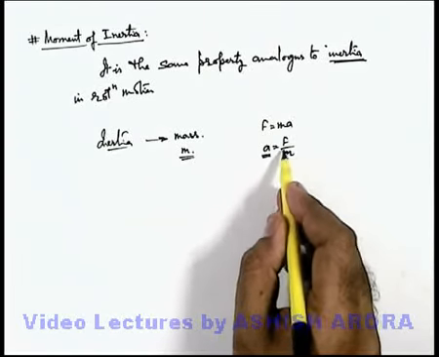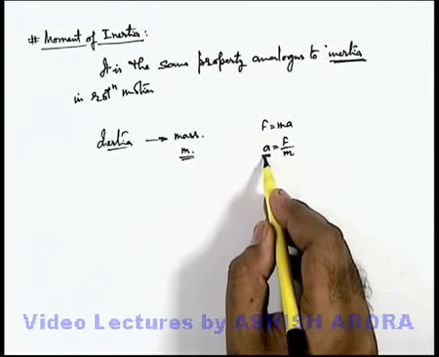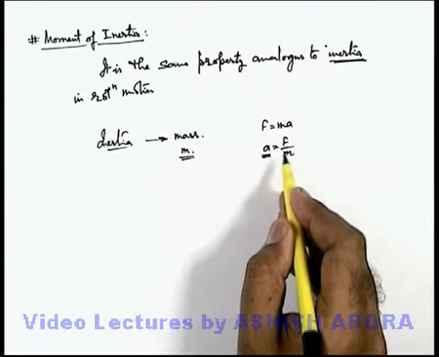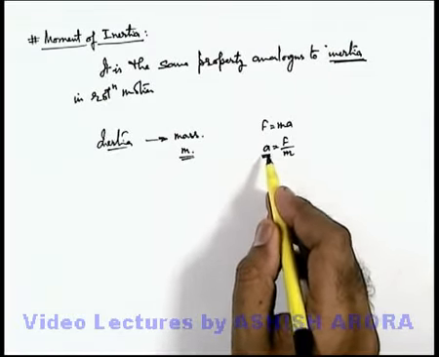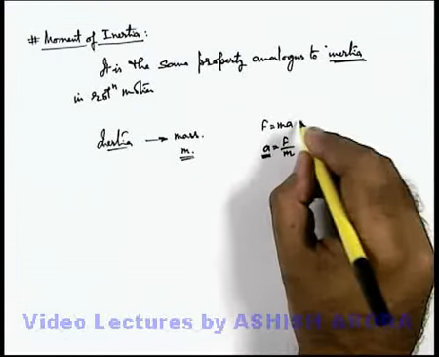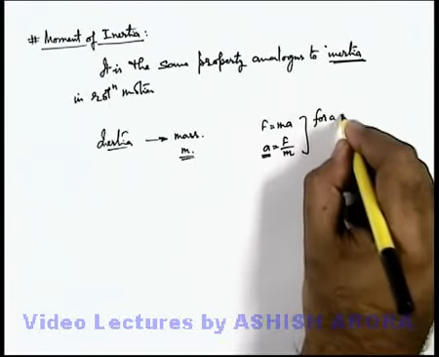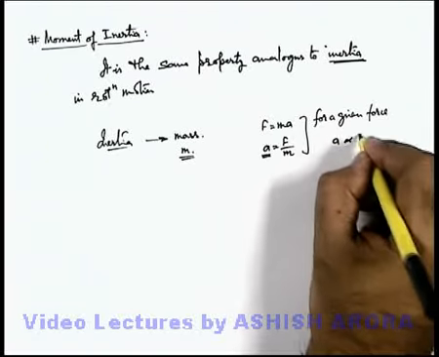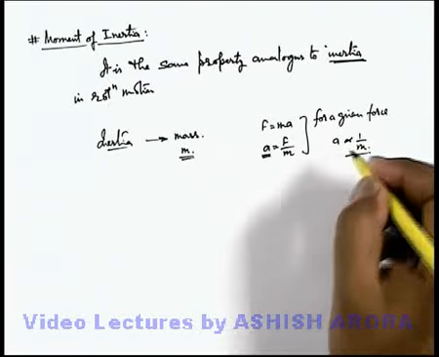So if a body is very heavy, its acceleration is less. That means for a given force, high inertia does not allow the change in velocity at a very high rate. So we can say, for a given force, acceleration is inversely proportional to the mass or inertia of the body.